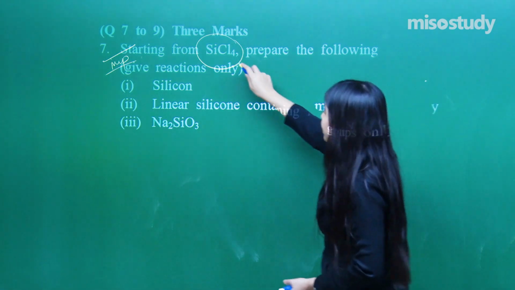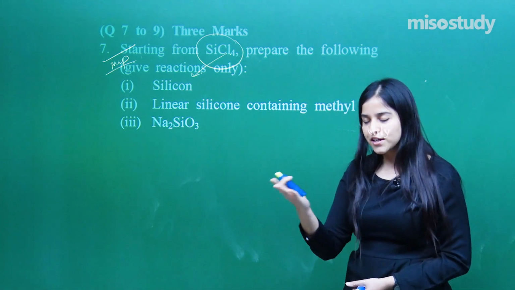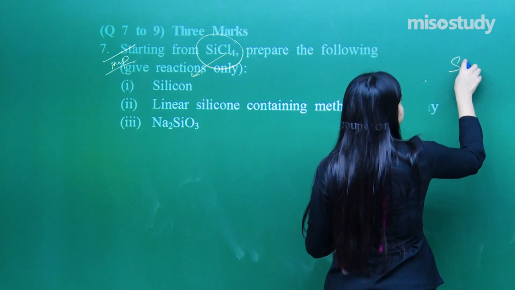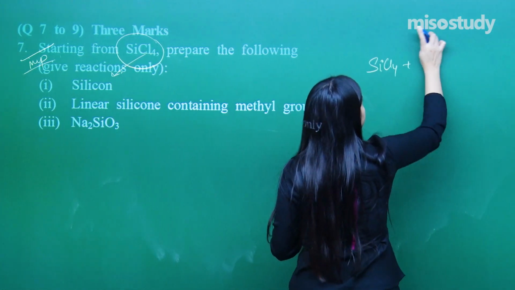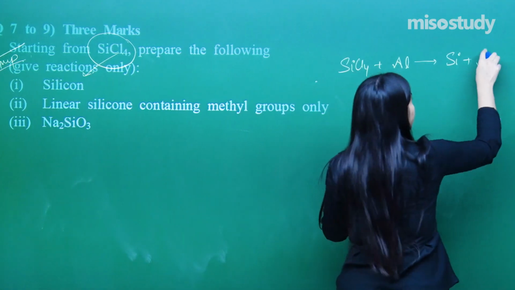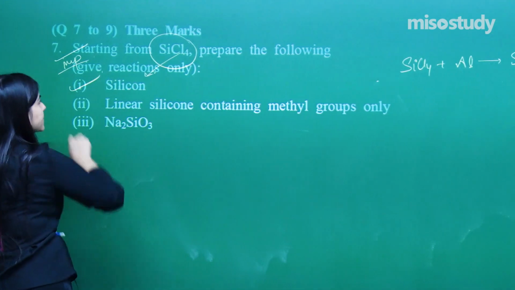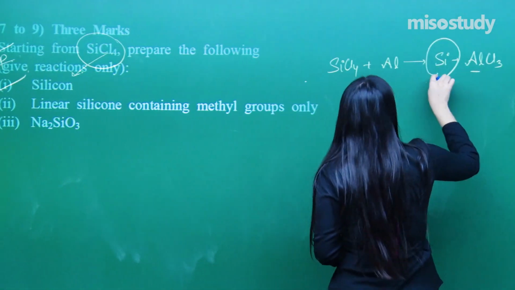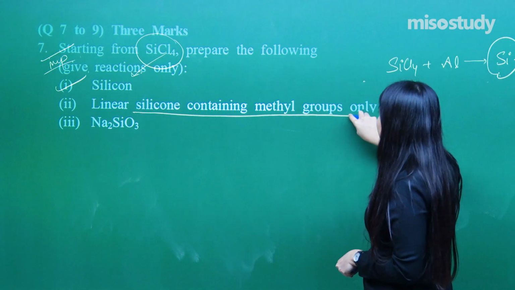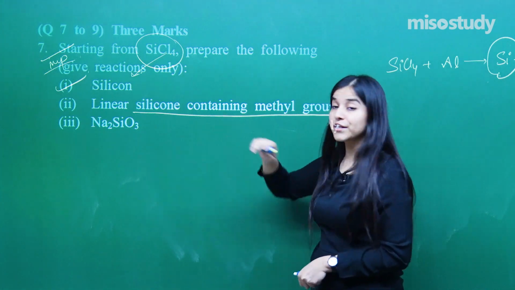From SiCl4, I need to prepare silicon, right? Can you tell me a reaction for that? So it's just a simple displacement reaction that we can have. See, SiCl4, if I try to react it with aluminium, we get Si. So basically it's a simple displacement reaction, and aluminium chloride. Done? So first part we have done, we have prepared the silicon, right? See here, silicon has been prepared. Now linear silicone containing methyl groups. So we have done a polymerization in that case, yes, remember, for the preparation of silicones.